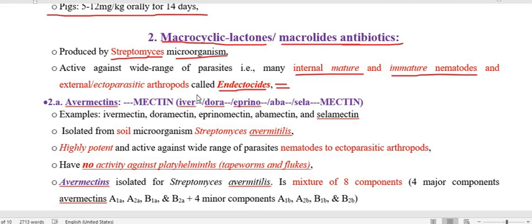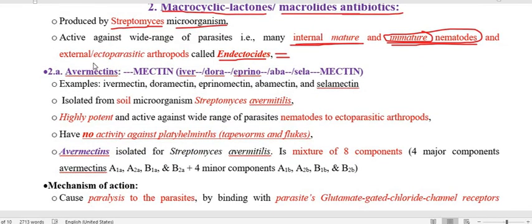So this is the definition of endectocide. They act against internal mature as well as immature nematodes, and immature is very important, and they are also active against external arthropods or ectoparasites. Therefore, endoparasite plus ectoparasite gives endectocide.